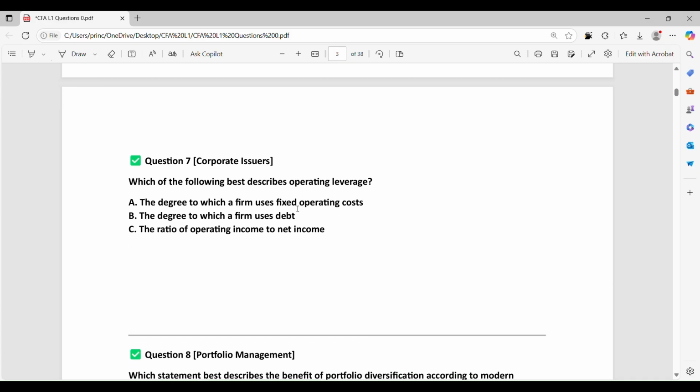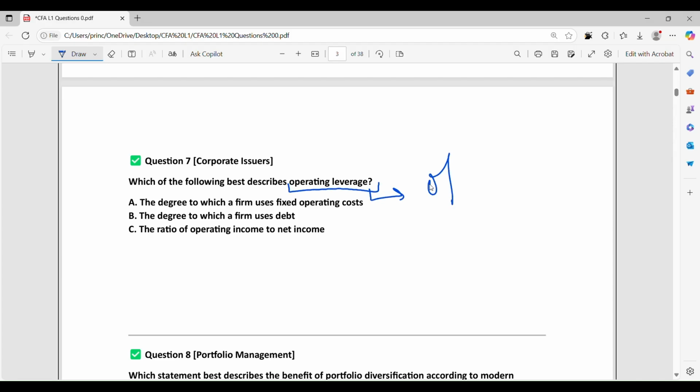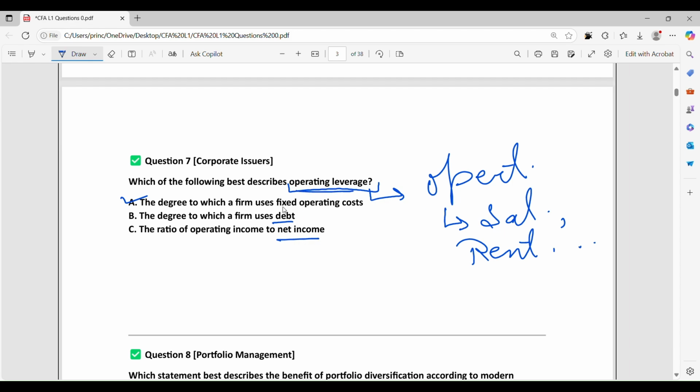Which of the following best describes operating leverage? In operating leverage, we mainly discuss operating activity, mainly like salaries, rent, and many more things. Okay, so the degree to which a firm uses fixed operating cost. Yes, this is the correct option, not the use of debt or net income. So we are going to have a discussion on fixed operating cost.